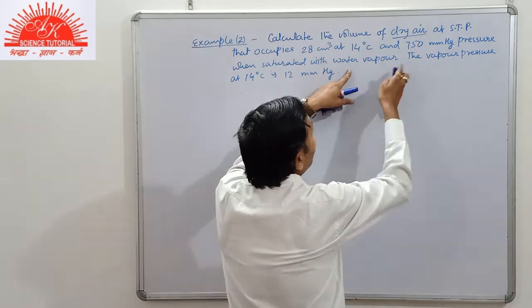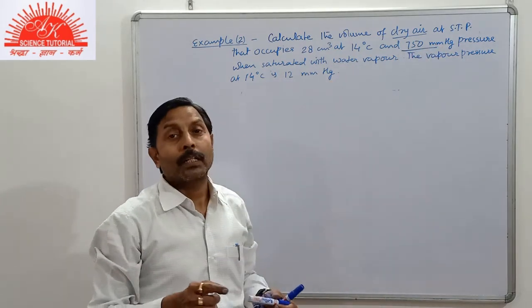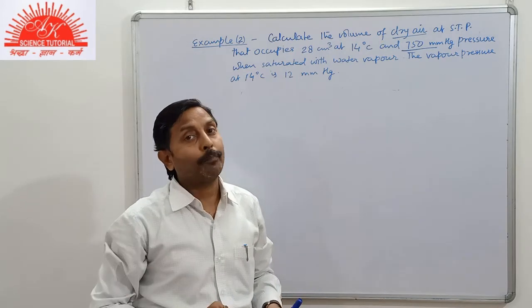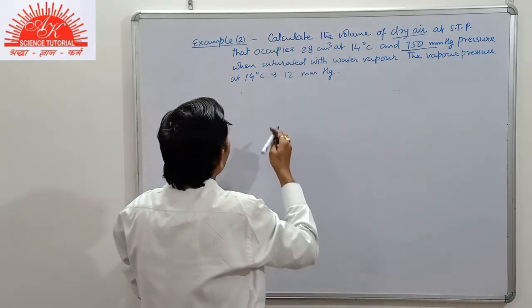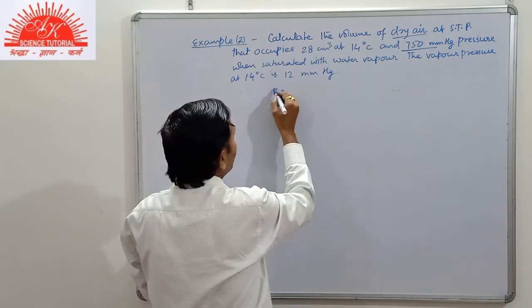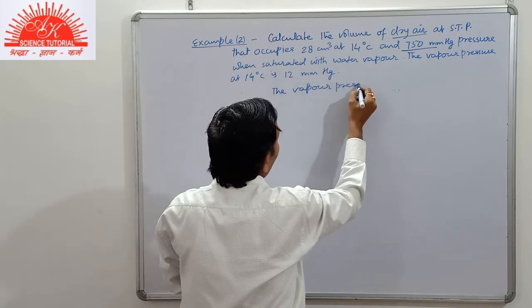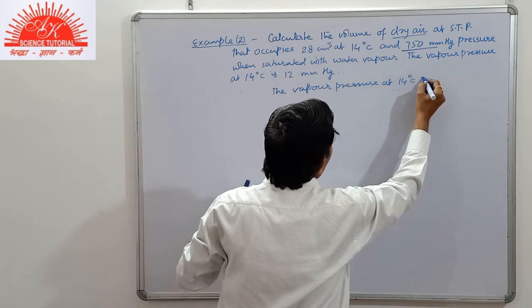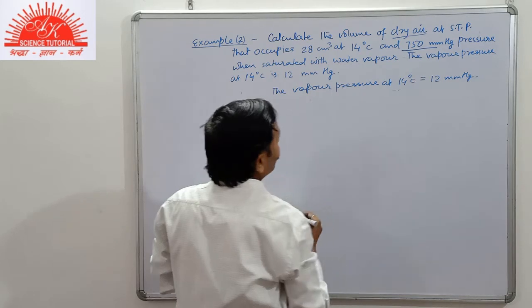You should see here dry air. This pressure is the total pressure, that is the pressure of the gas plus the pressure of water vapor. Here it is given that the vapor pressure at 14 degrees Celsius is 12 mm Hg.